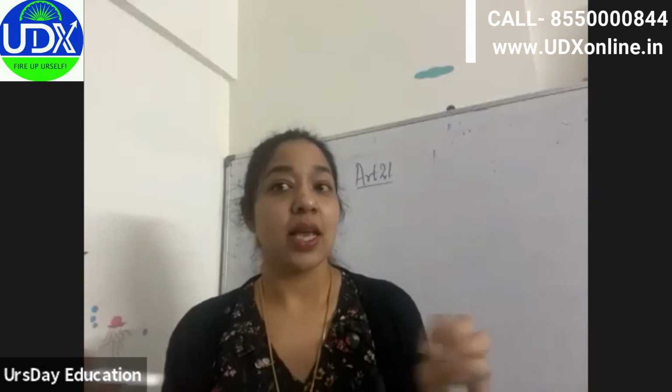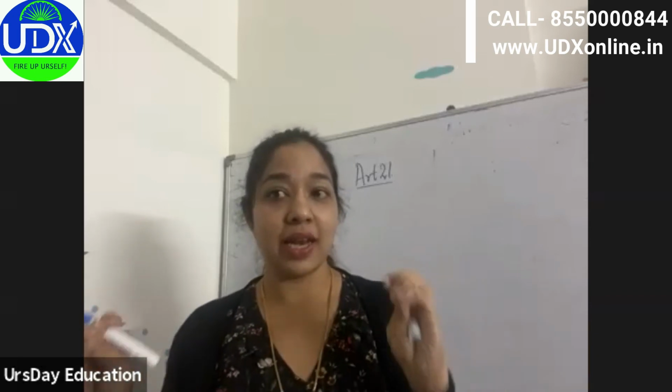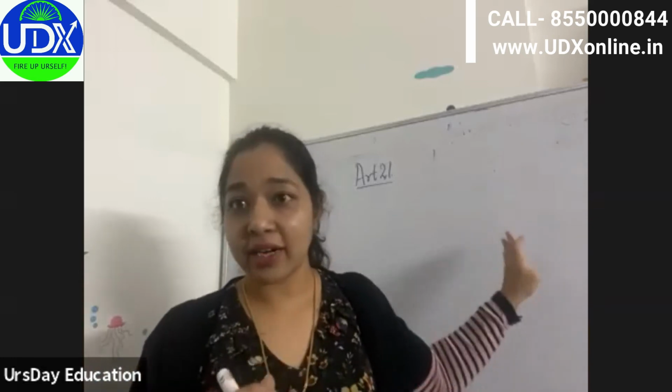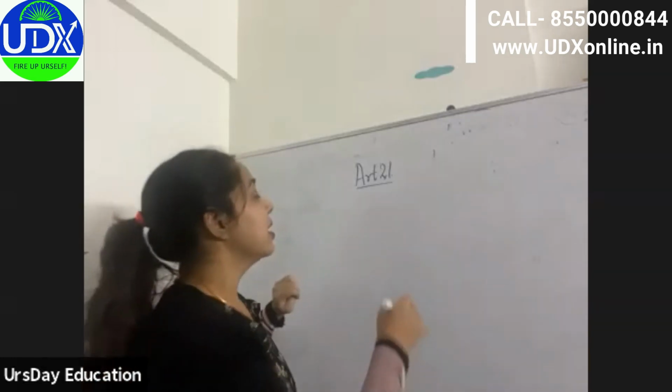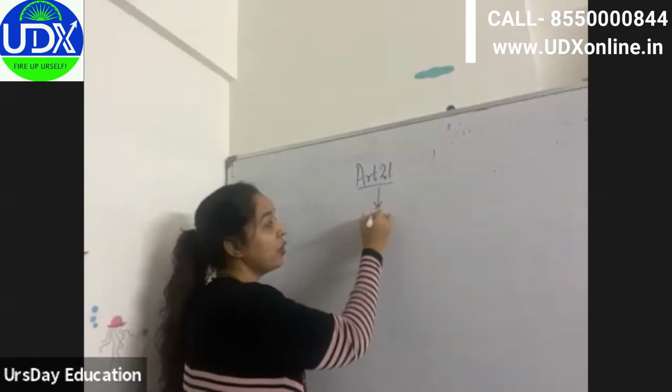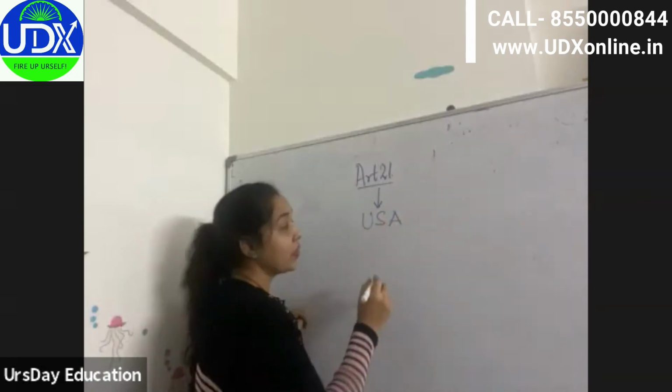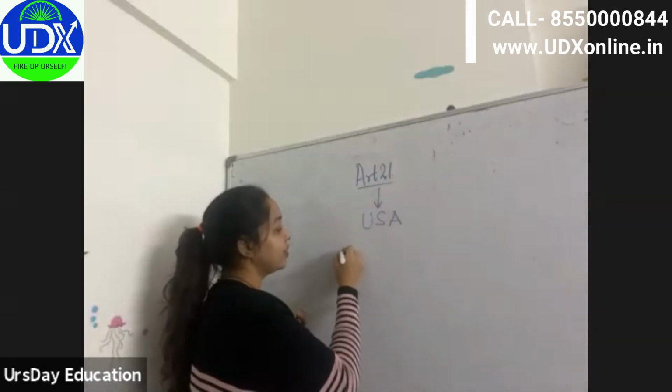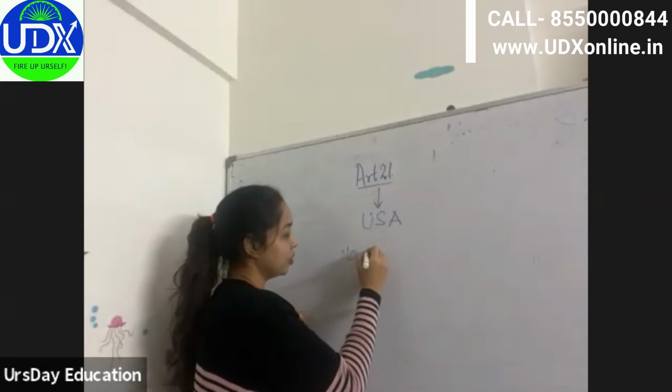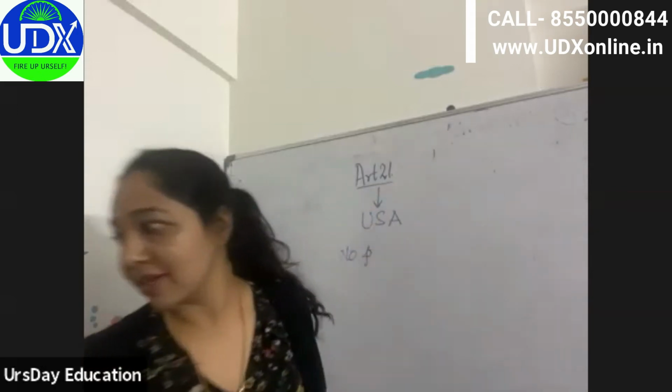That cannot be life. Mere animal existence cannot be termed as life. And that's why it just started with this right, which we have taken from the USA. Okay? And this right reads as: no person. Let me read it.